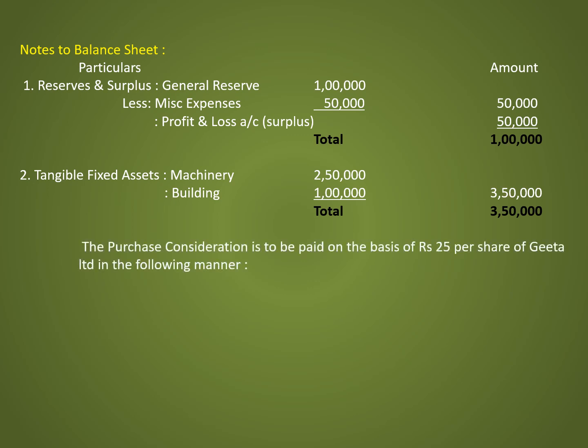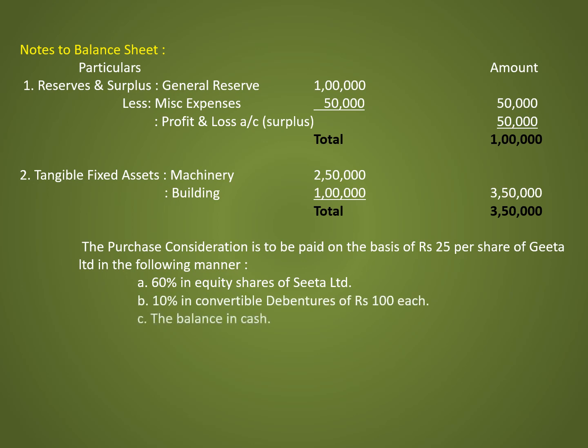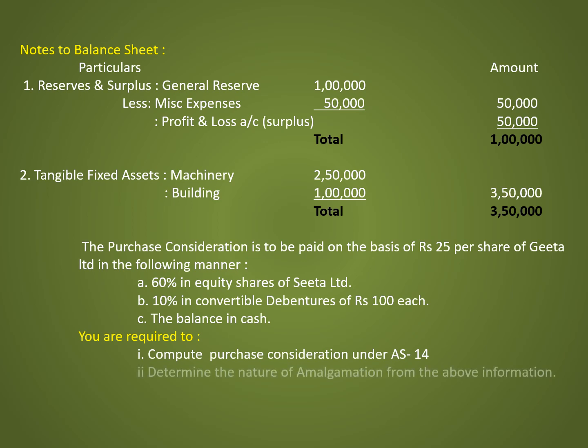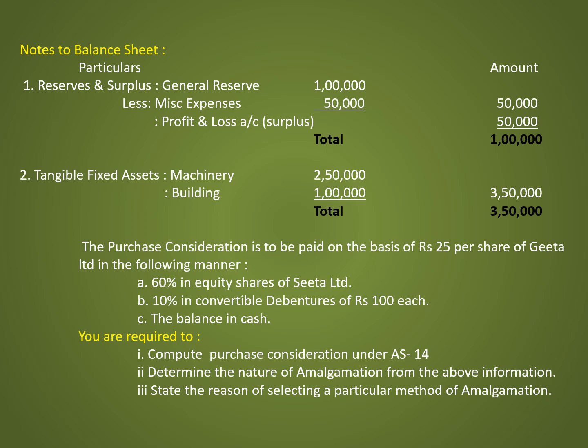The purchase consideration is to be paid on the basis of rupees 25 per share of Geeta Limited in the following manner. The first one is 60% in equity shares of Sita Limited. Second, 10% in convertible debentures of rupees 100 each. Third, the balance in cash. You are required to calculate purchase consideration under AS 14. Second, determine the nature of amalgamation from the above information. And the third, state the reason of selecting a particular method of amalgamation. And the last one, pass the opening journal entries in the books of Sita Limited.